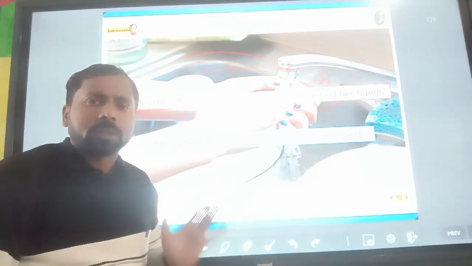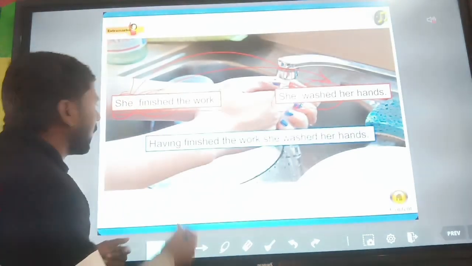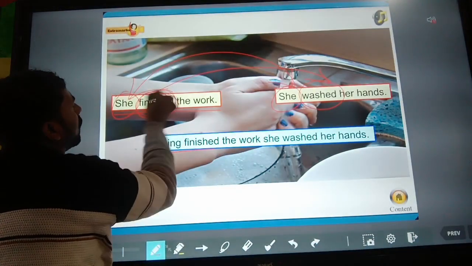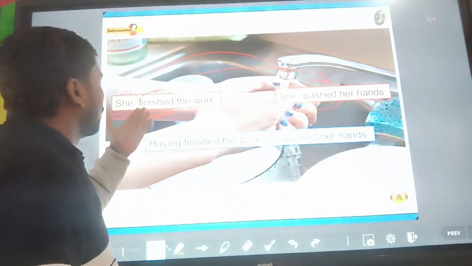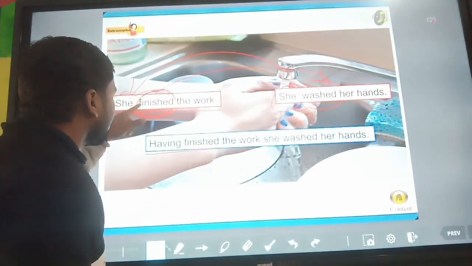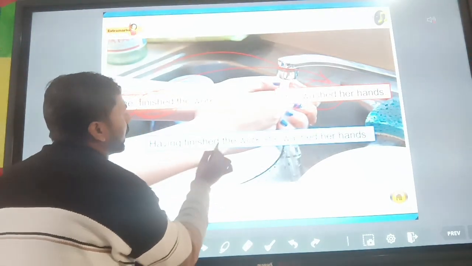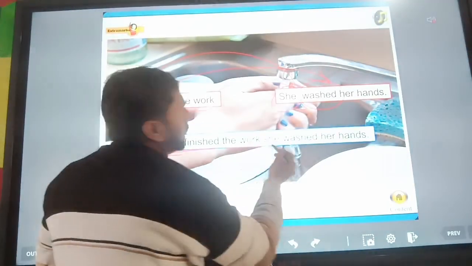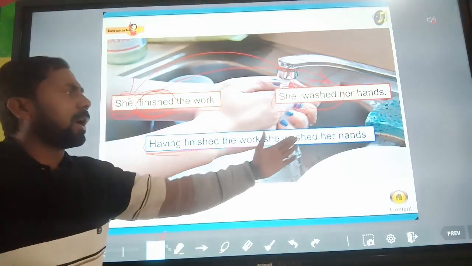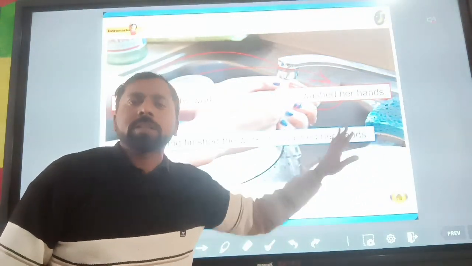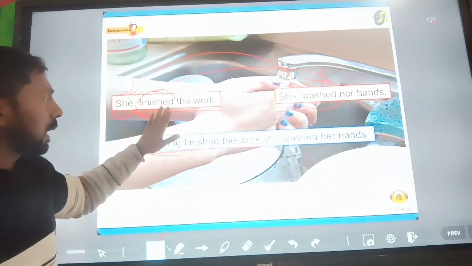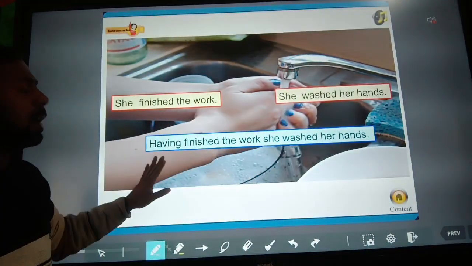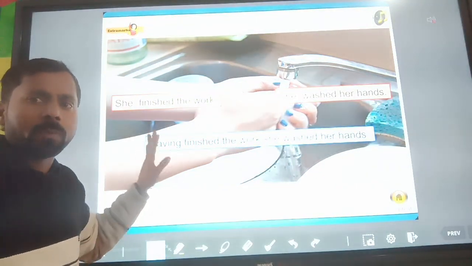When we combine it by using the participle, you can see here, having, it is a perfect participle. Having finished. Use the first finite verb of the sentence, and using this make the participle. Having finished the work. After that, using the comma, and she washed her hands. It makes a simple sentence. You can see here are the two sentences, both combined into one sentence using the participle. Is it clear? I hope you all understand it.